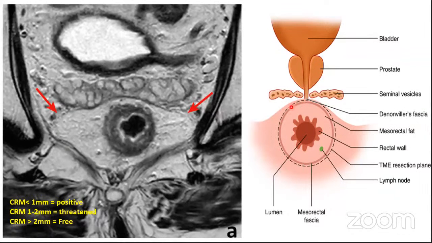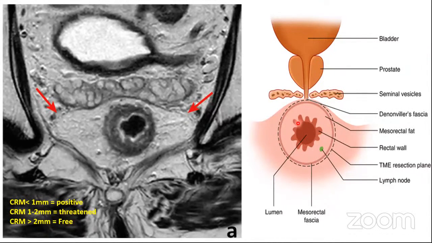So this black dotted line is representing the plane of rectal surgery. Now, this plane of surgery is called the circumferential resection margin. Why? Because it is involving the circumference of the rectum. So you see CRM corresponds to the circumference of the rectum, so it is called the circumferential resection margin.